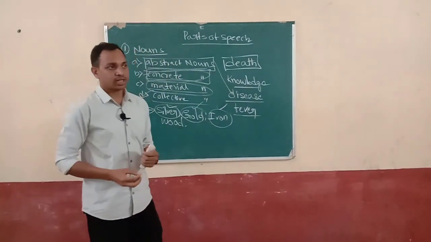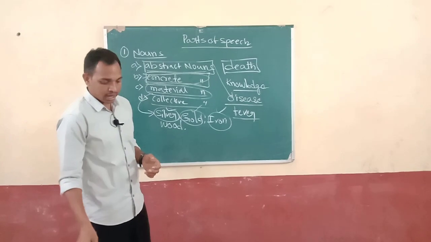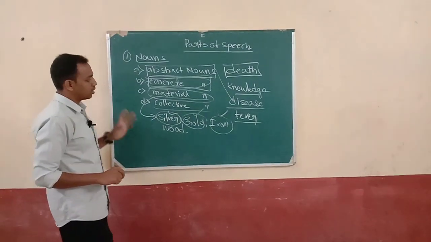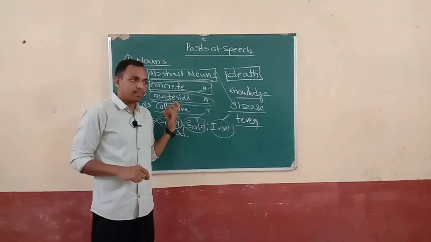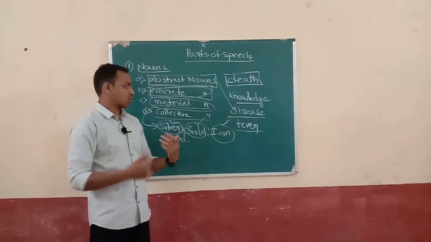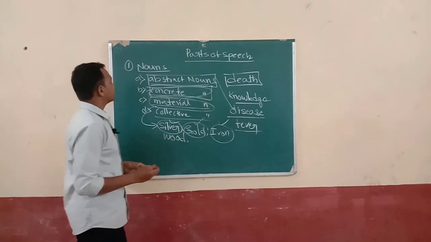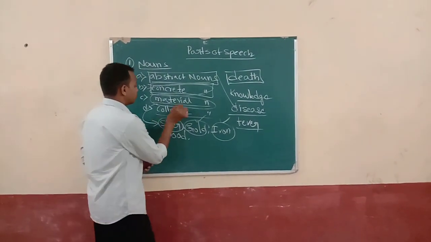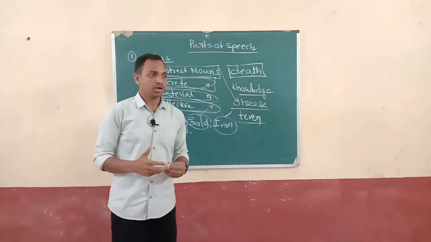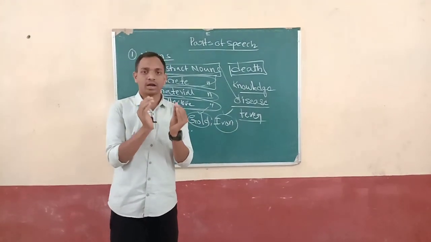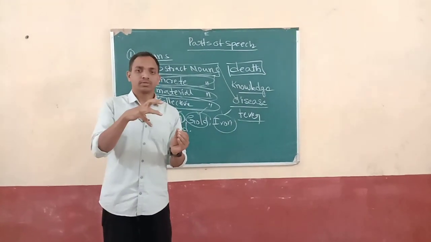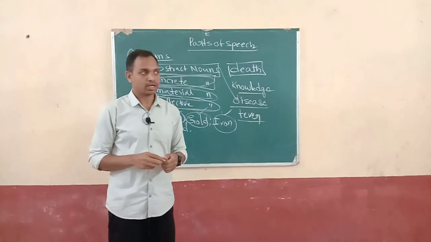The best example of this is a wooden table. This is a wooden board. Based on that particular material, we are preparing other things. And now coming to the last one, collective noun. A collective noun is nothing but a group of things considered together. A group of things that come in a particular class is called a collective noun.